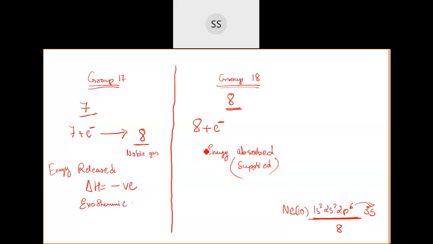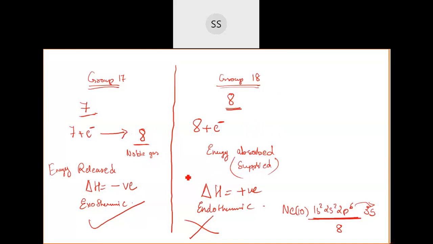Only when you supply the energy can they take that energy and put this electron into the higher energy state. In that case, delta H value will be positive, and the reaction is going to be endothermic. So this is not a feasible thing happening. This will be more feasible: delta H value more negative, because when you give the electron, if they readily take it to attain stability, that is more found in nature compared to this. This we have to artificially create.